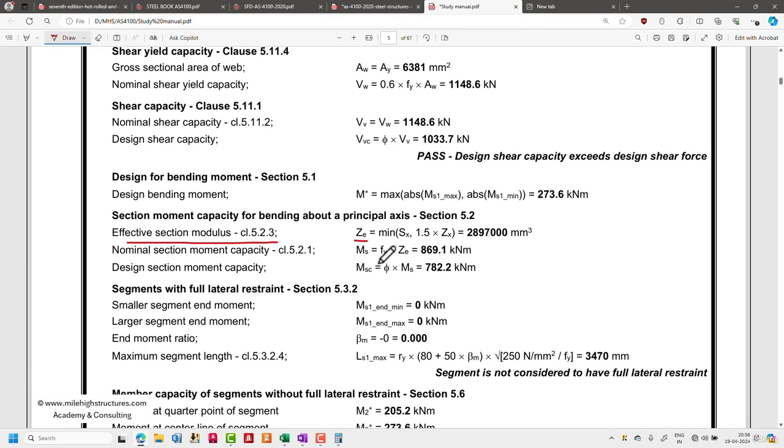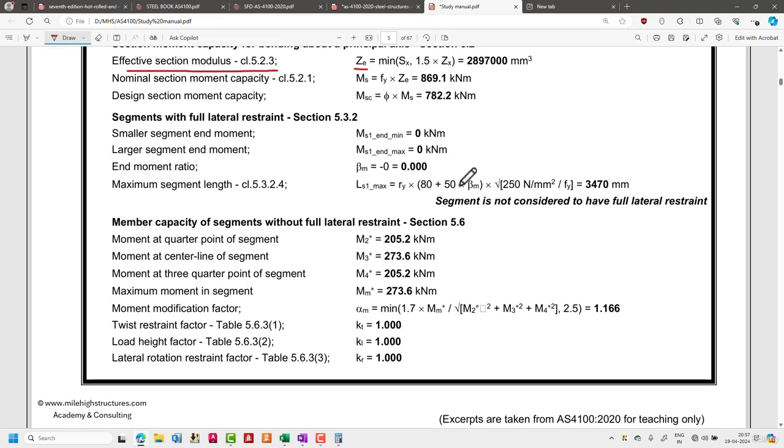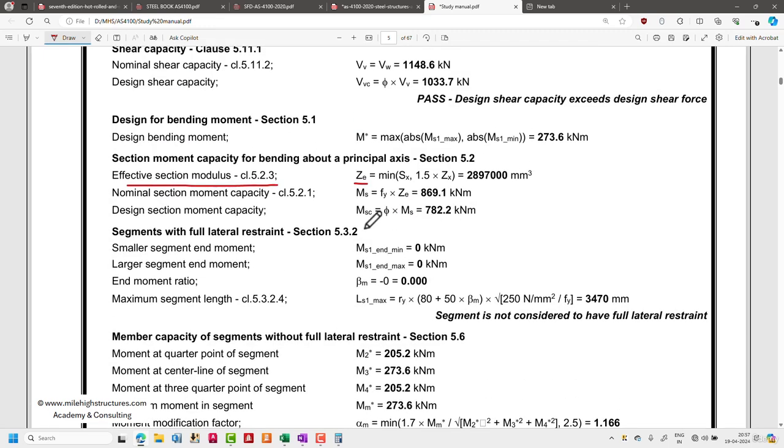After that, nominal section moment capacity. Now nominal section moment capacity is different, and we shall be calculating the reduced bending moment capacity also. But before that, we do need this particular value. So multiply this value 2897 with 3, the number comes out to be 869.1, multiplied with 0.9. Multiplying this with this particular value, we get 782.2 kilonewton meter.